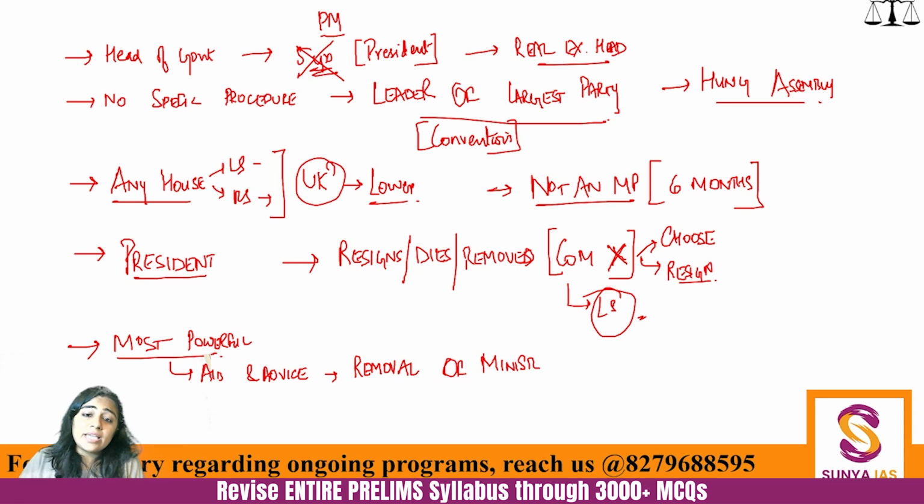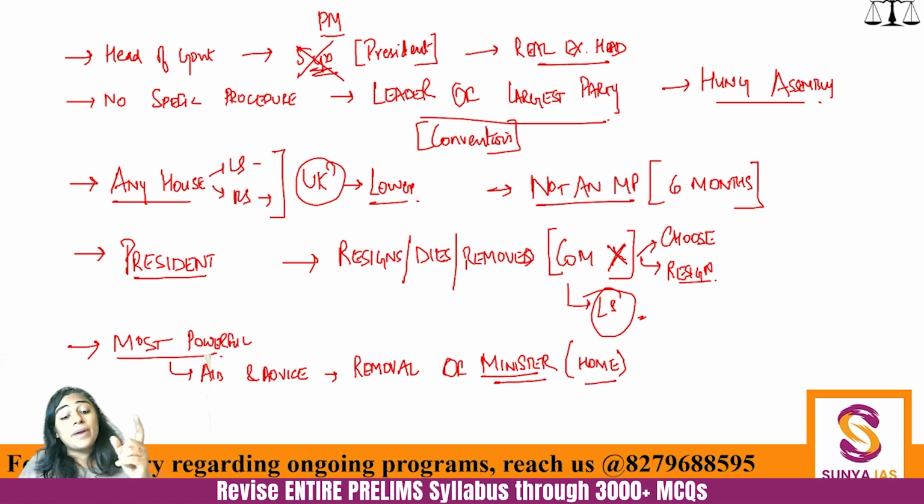The Prime Minister can recommend that please remove this minister from his ministerial post. So for example, let's say we are talking about the Home Minister. The Prime Minister can recommend to the President of India that please remove this minister from the post of Home Minister. Does that mean that the Prime Minister will recommend that please remove this minister as a member of Parliament also?